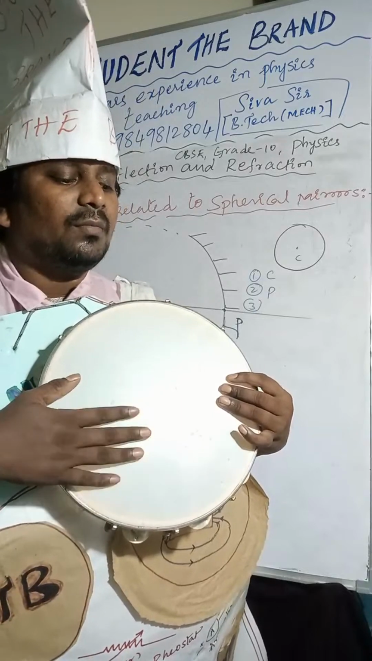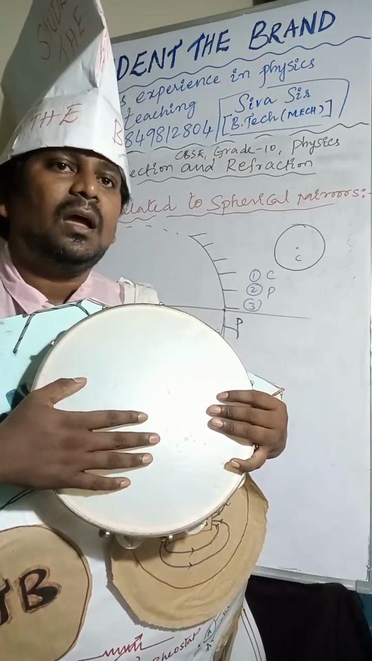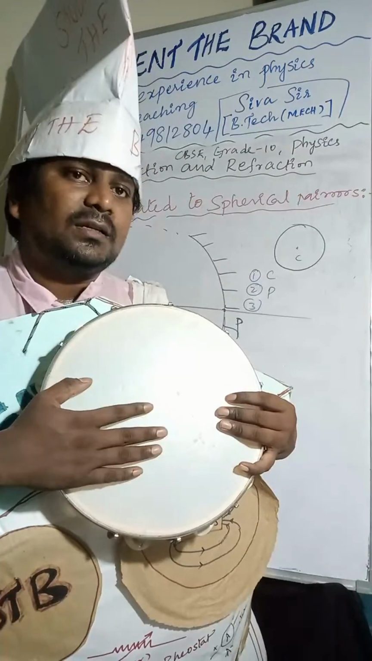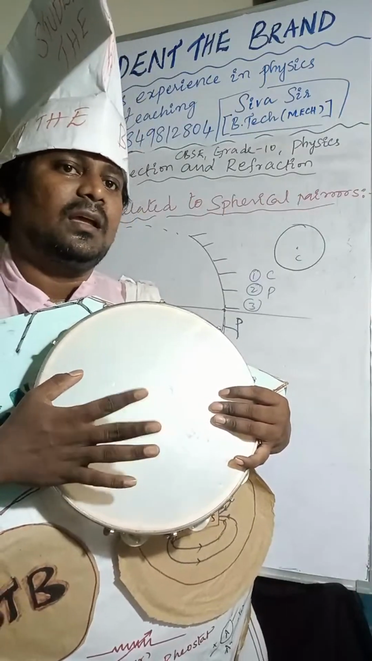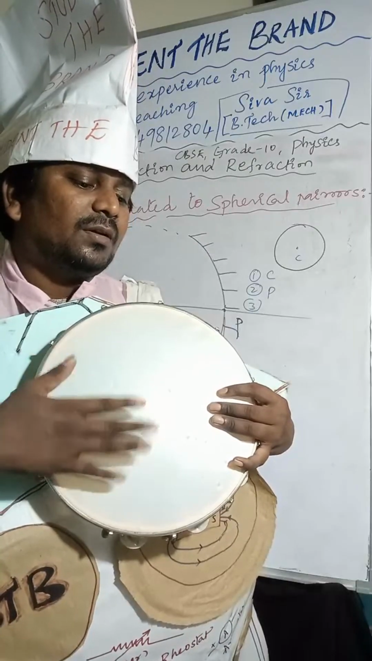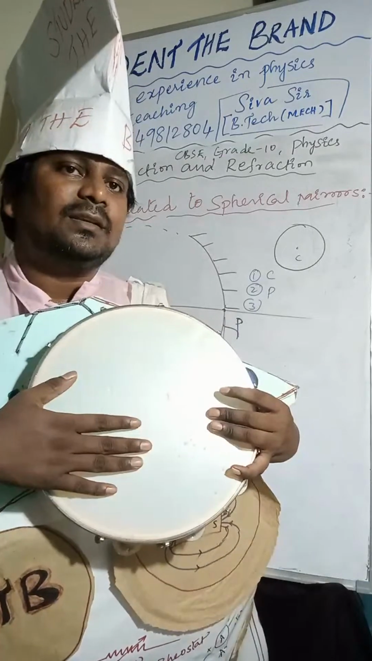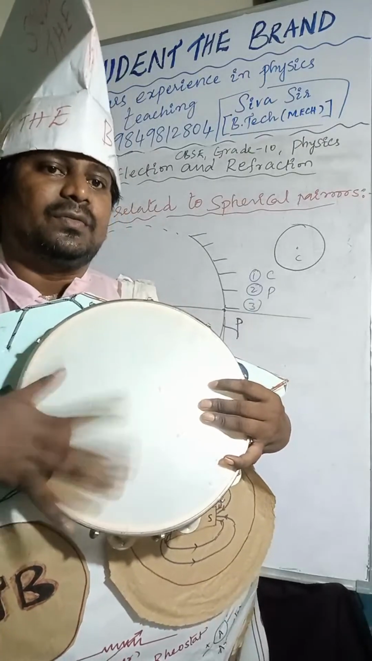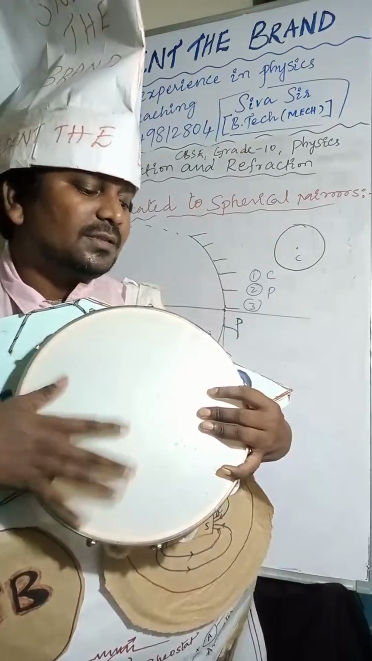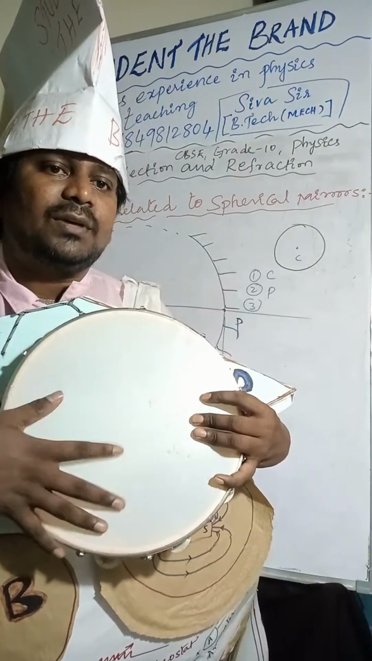Hypermetropia. Far distance we can see, near distance we cannot see. For hypermetropia correction we are using convex lens.